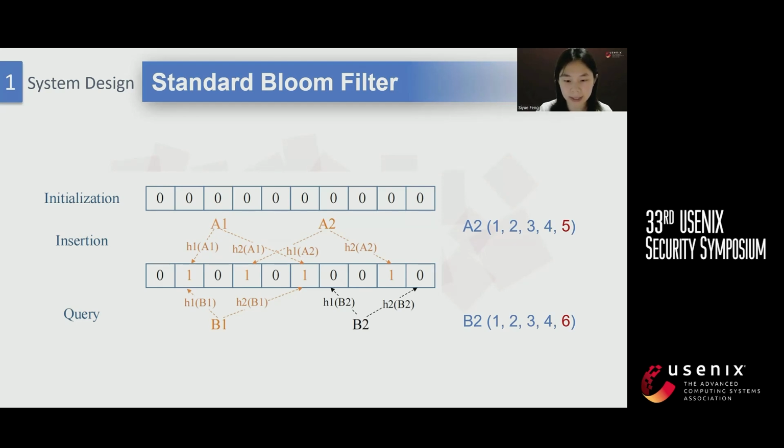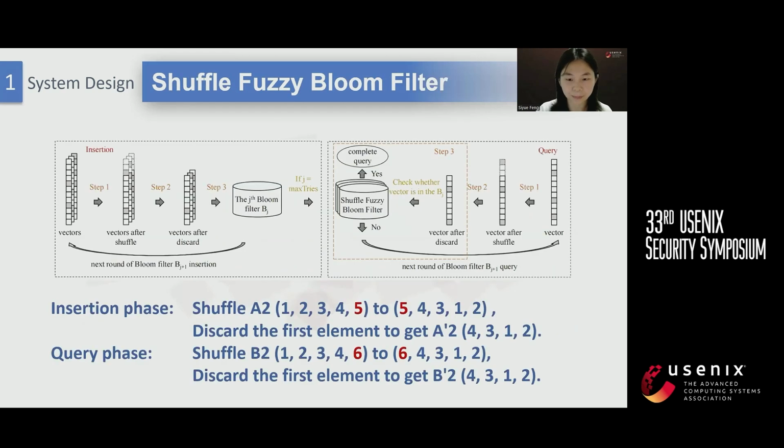If no, it isn't. A standard bloom filter can only check for exact matches, so it cannot handle functions that are only slightly different. For example, A2 and B2 are similar, but B2 cannot be queried if A2 is in the set. To detect a wider range of vulnerabilities, we create a shuffle fuzzy bloom filter for approximate queries to find similar vulnerabilities. The new bloom filter adds the operations of shuffling and discarding.